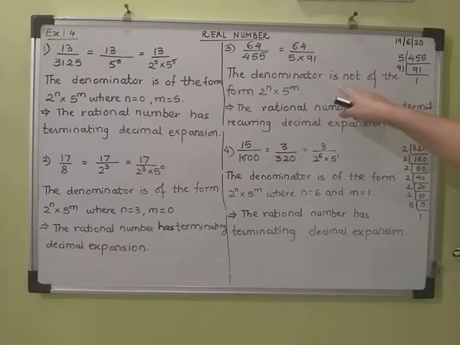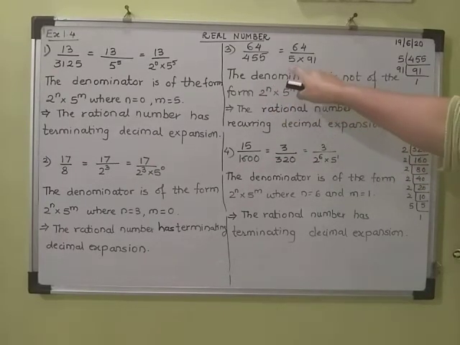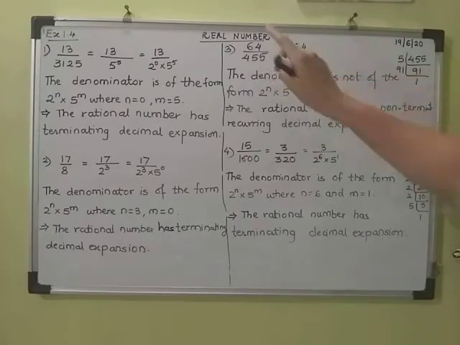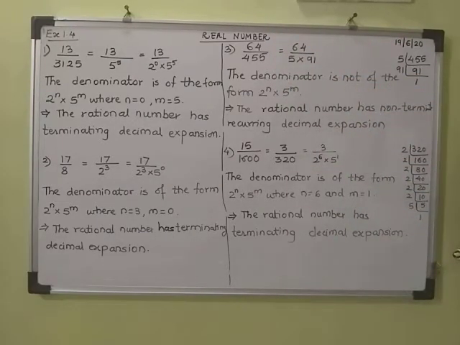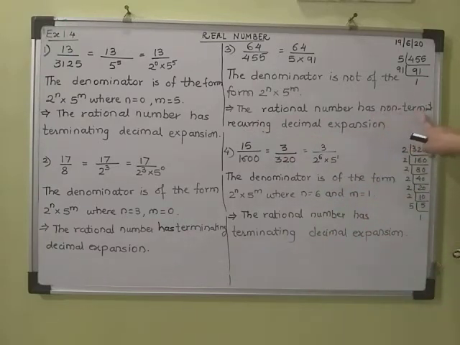So see, the denominator is not of the form 2 raised to n into 5 raised to m, because here only the 5 term is there. 2 is not a factor of this number. That is why we say that the rational number has a non-terminating recurring, or you can also write repeating, decimal expansion, because it is not of the form 2 raised to n into 5 raised to m.